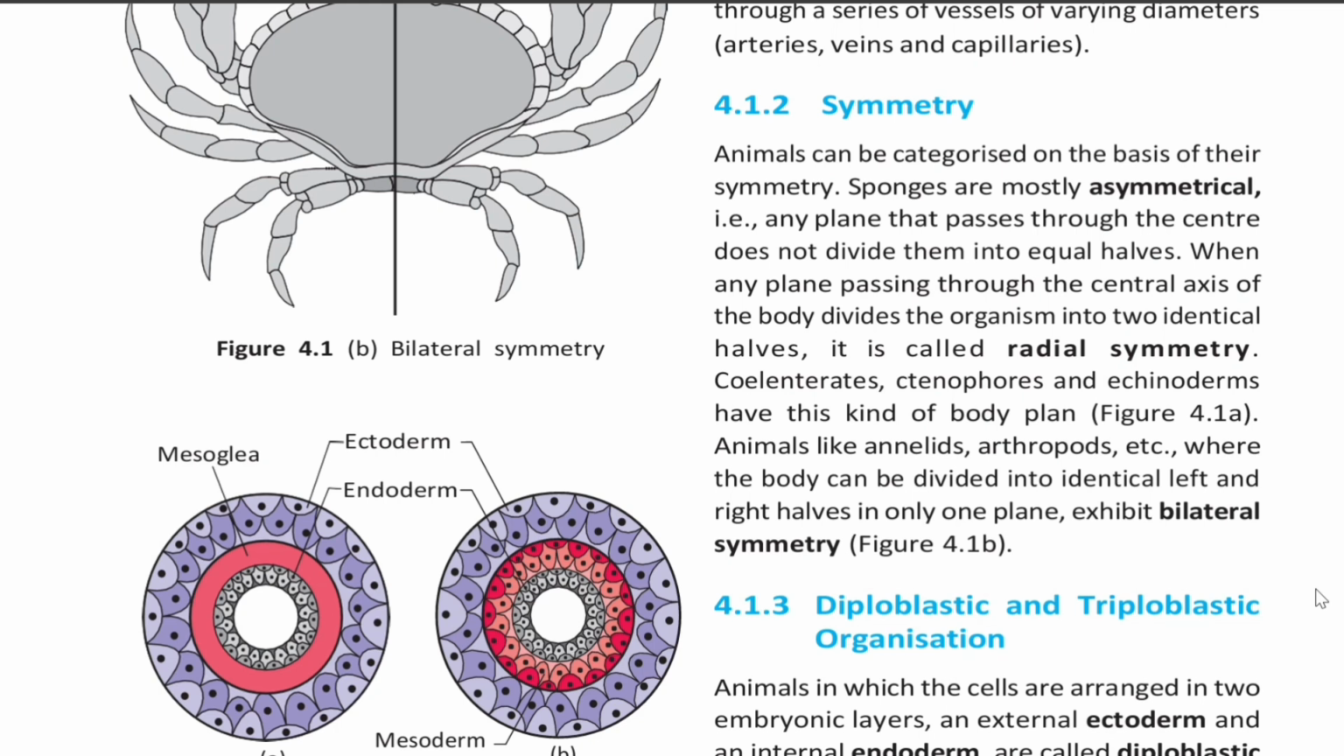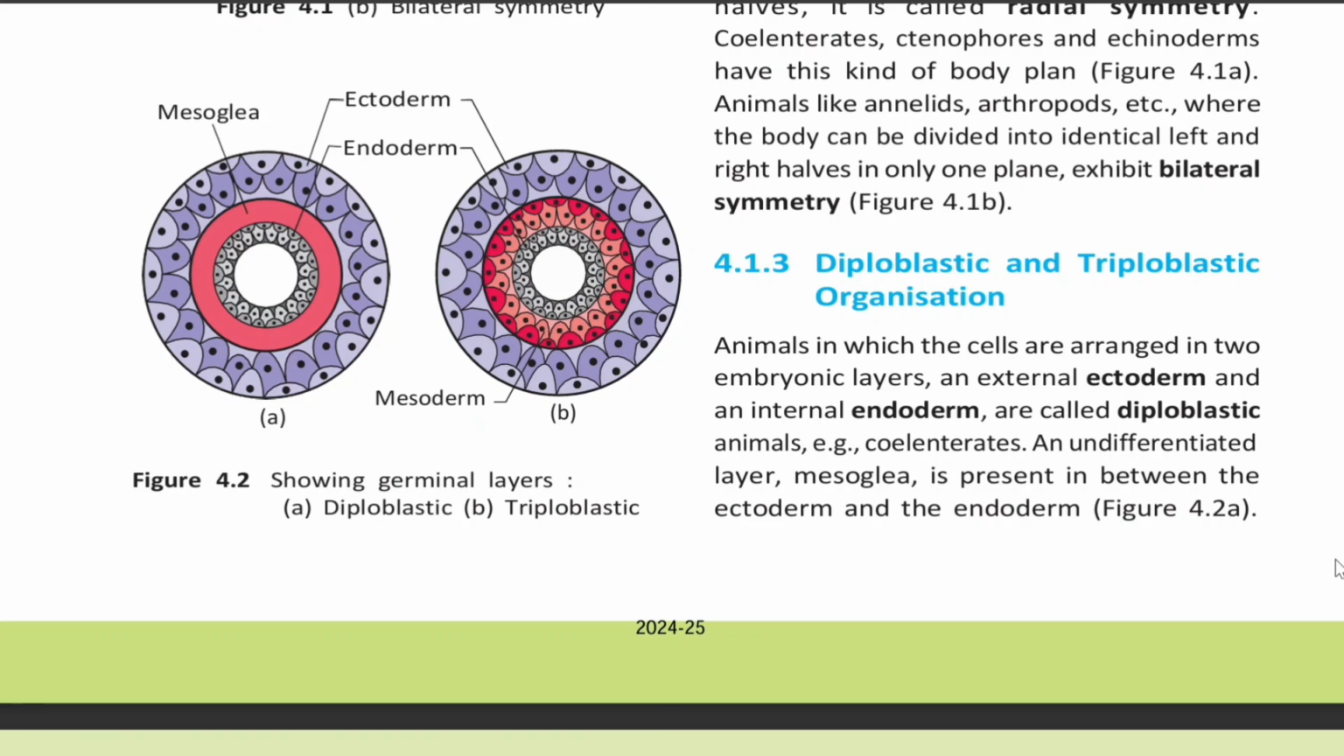4.1.2 Symmetry. Animals can be categorized on the basis of their symmetry. Sponges are mostly asymmetrical, that is, any plane that passes through the center does not divide them into equal halves. When any plane passing through the central axis of the body divides the organism into two identical halves, it is called radial symmetry. Coelenterates, Ctenophores and echinoderms have this kind of body plan. Animals like annelids, arthropods, etc., where the body can be divided into identical left and right halves in only one plane, exhibit bilateral symmetry.